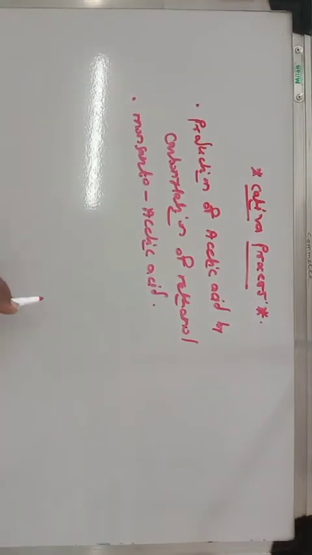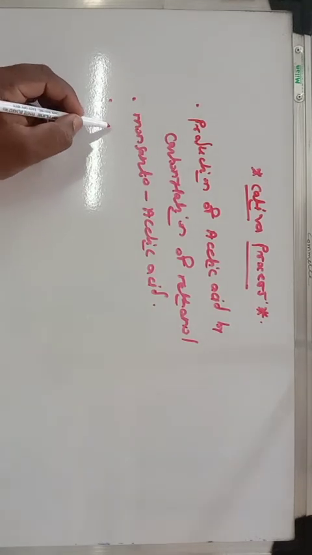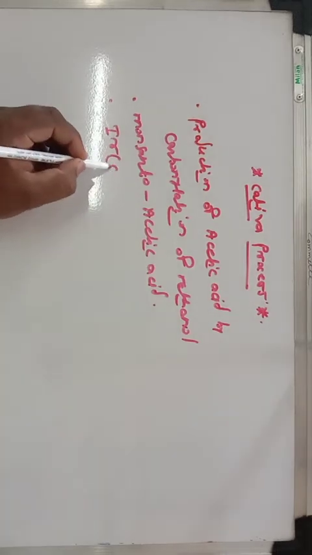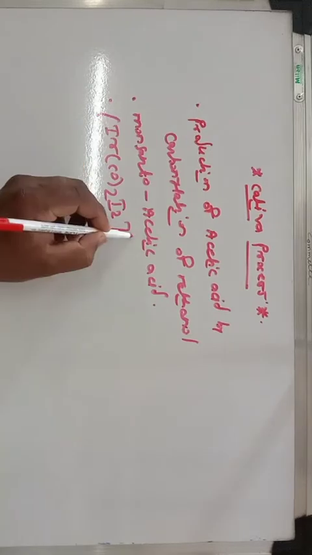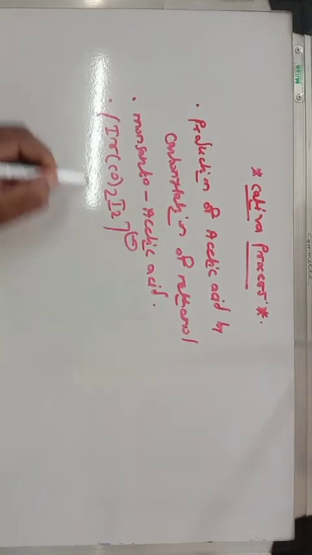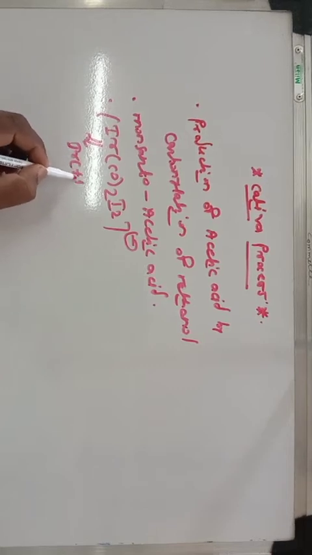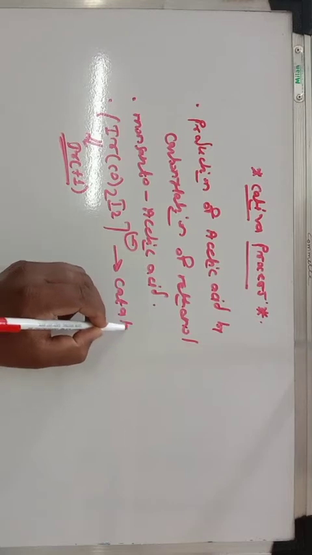Again, in this case, only the rhodium is replaced by the iridium. So the complex which is used is iridium CO2 I2 having a negative charge. Iridium is in +1 oxidation state, and it is used as a catalyst for this Kataeva process.